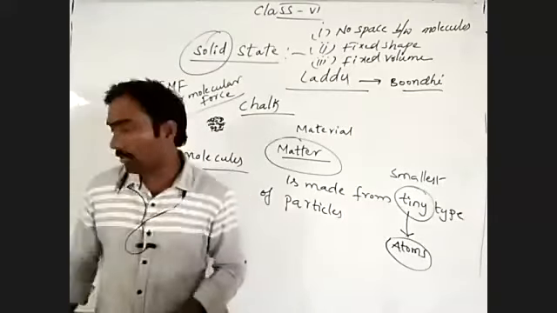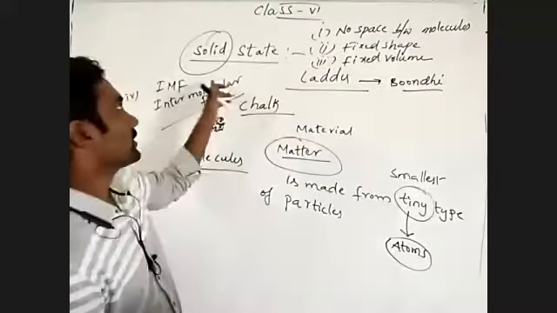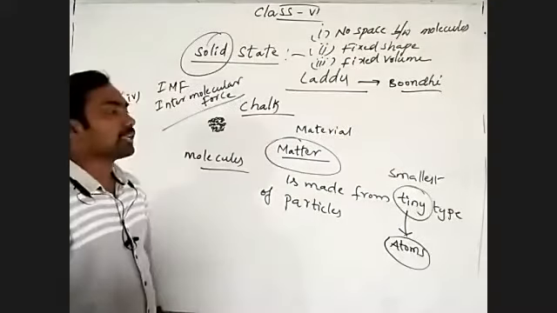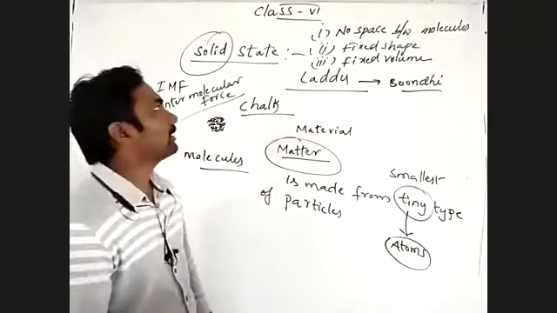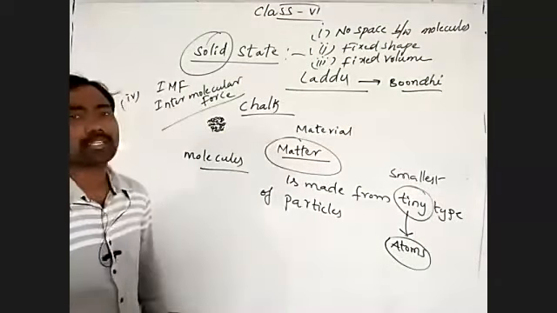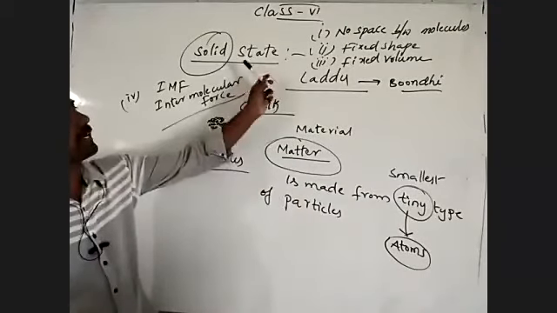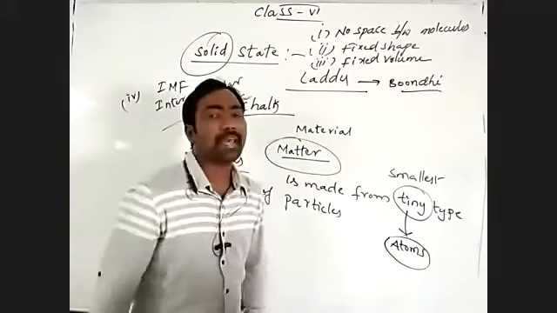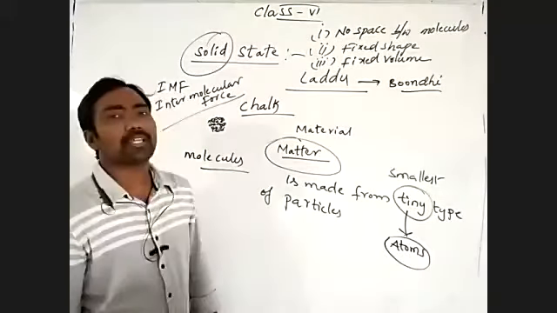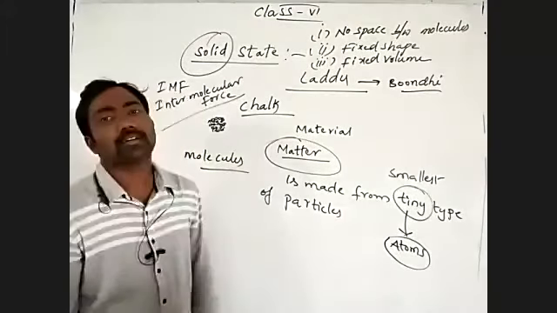We have to remember the properties of the solid state of the materials. Can you remember what they are? The solid state of the materials has no space between the molecules. That's why they cannot flow on floors.